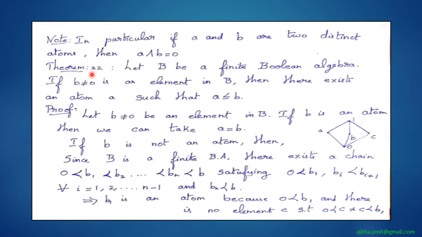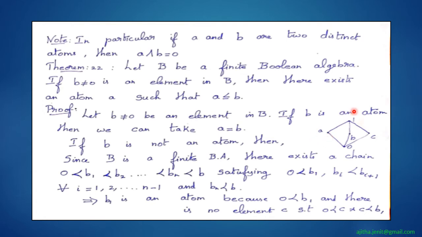We'll see a theorem, and the statement is: if L is a finite Boolean algebra and if small b is a non-zero element, then there exists an atom A such that A is less than or equal to b.